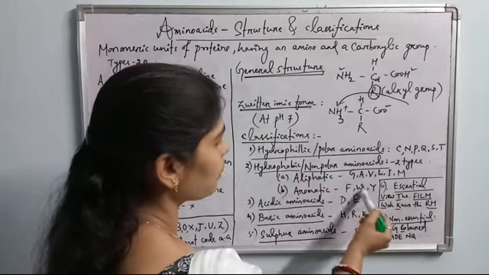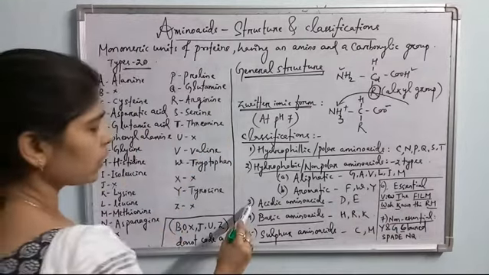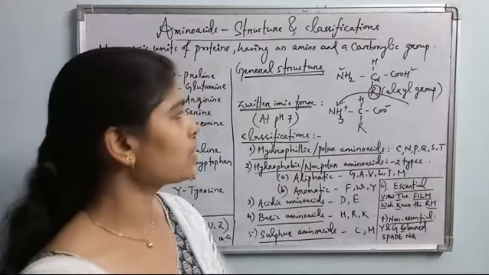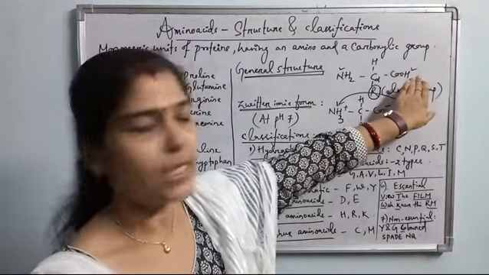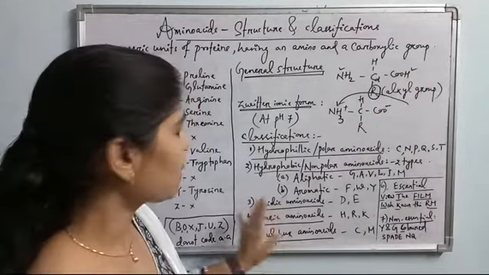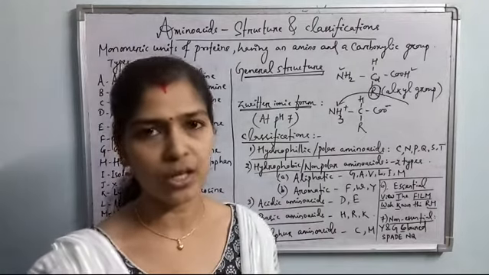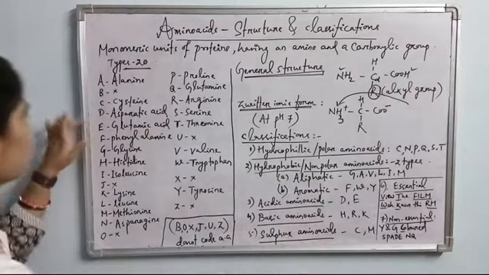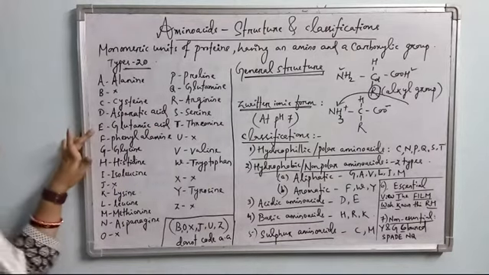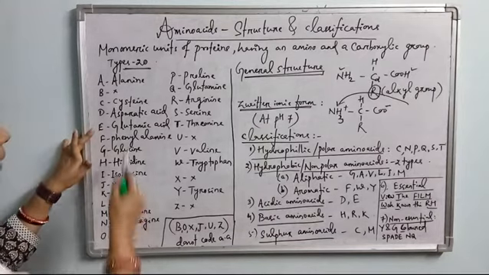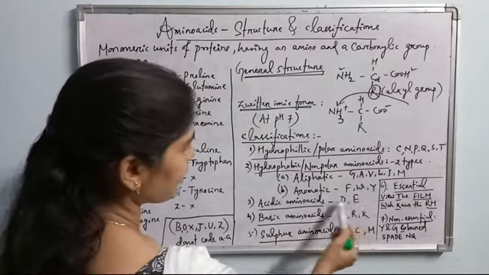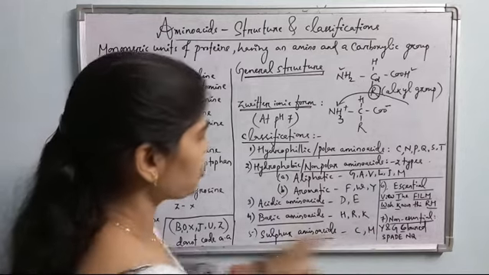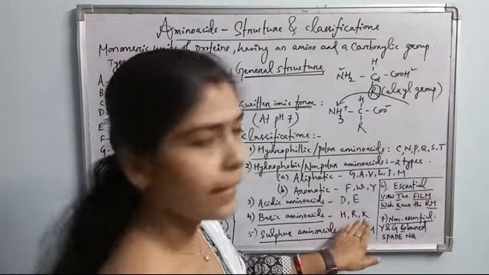Okay, then come to the third, acidic amino acids. Almost all the amino acids have a carboxylic acid group normally, but these acidic amino acids have an extra carboxylic acid group in the side chain, so they behave acidic by nature. I have told you that D and E, aspartic acid and glutamic acid, from the name itself it represents that these are the acidic amino acids. Then the basic amino acids are H, R, K. H is histidine, R is arginine, and K is lysine.